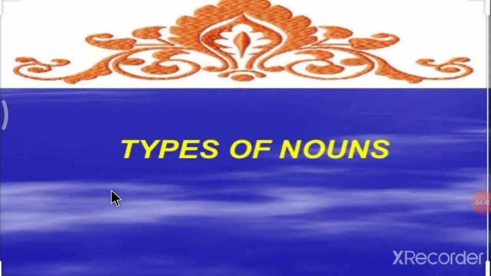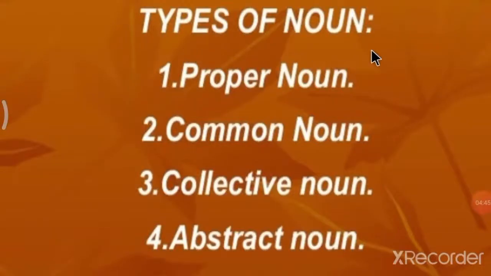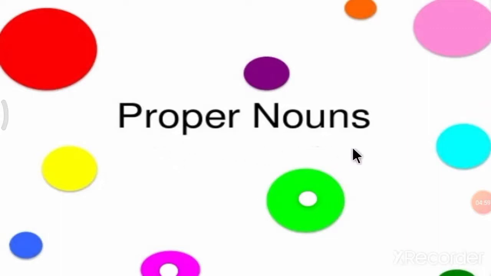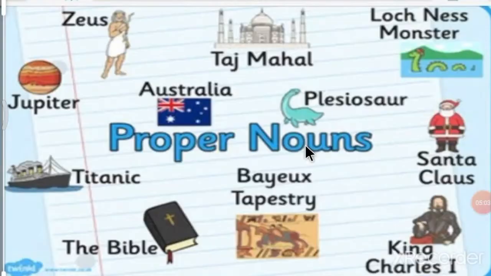Now let's see how many types of nouns there are. Types of noun: 1. Proper noun, 2. Common noun, 3. Collective noun, and 4. Abstract noun. Let's start with number 1, proper nouns. What is a proper noun? Proper nouns are the name of something. The name of any person, place, animal or thing is a proper noun.